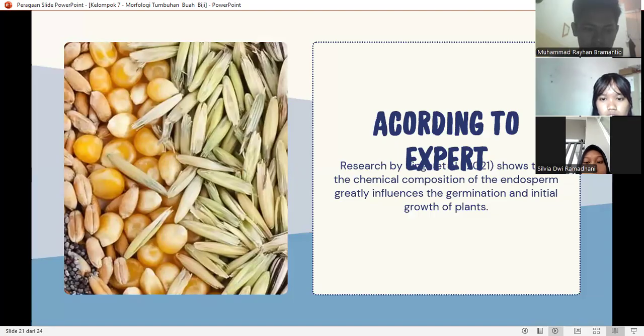According to research by Singh et al. 2021, the chemical composition of the endosperm significantly affects seed germination and early plant growth. The content of carbohydrates, proteins, and lipids in the endosperm determines how quickly the embryo can develop after germination.